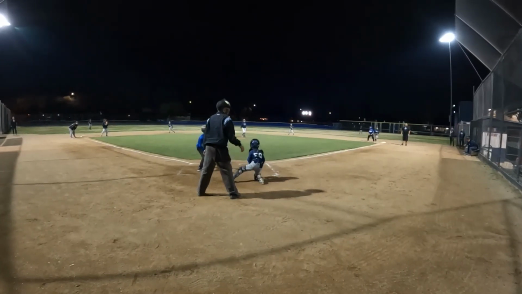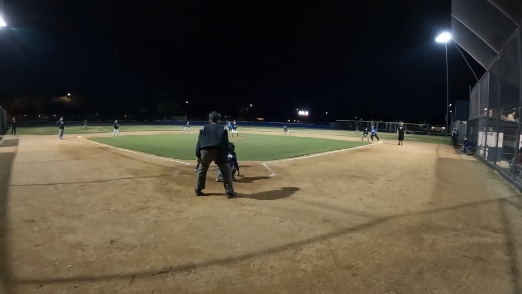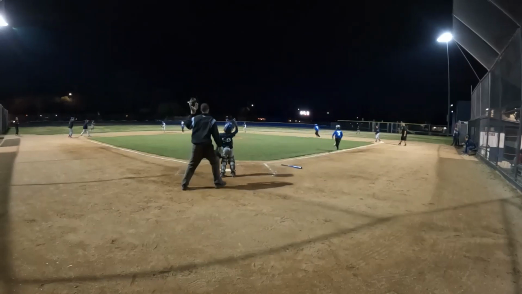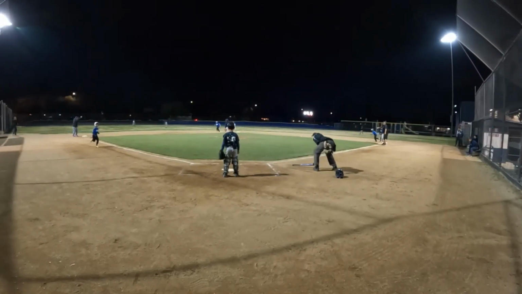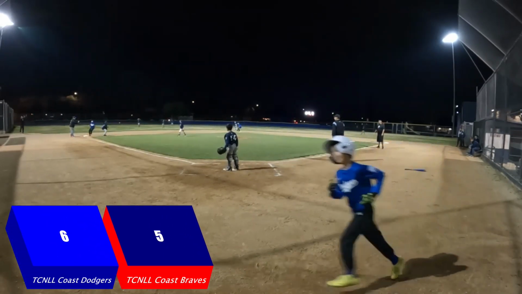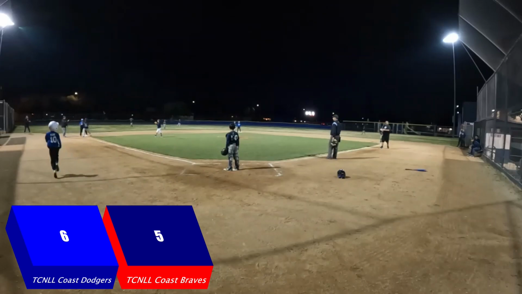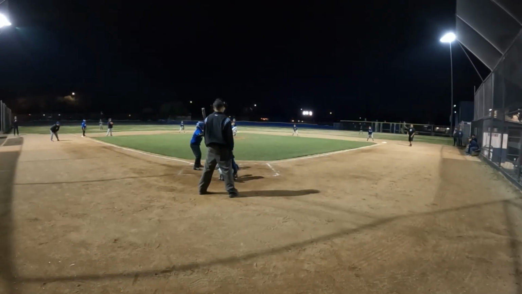Here's the pitch. B does a good job keeping it in front. Here's the next pitch. Ground it to short and gets by the shortstop. And that goes all the way to the fence. 6-5. Dodgers lead it now.